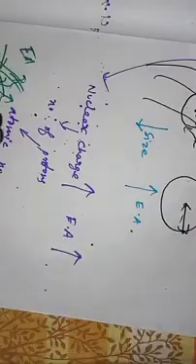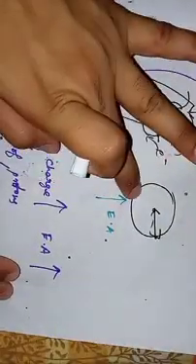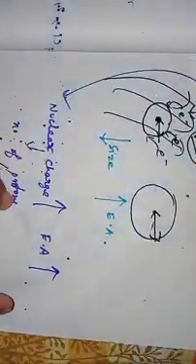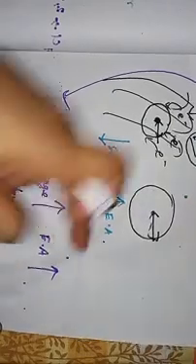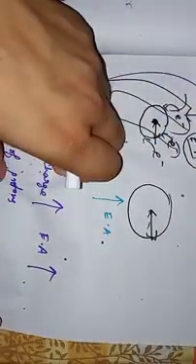I explained in the previous video that when atomic size decreases, electron affinity will increase. When nuclear charge increases, electron affinity will increase. When nuclear charge decreases, electron affinity will decrease. So we have a confusion over here.